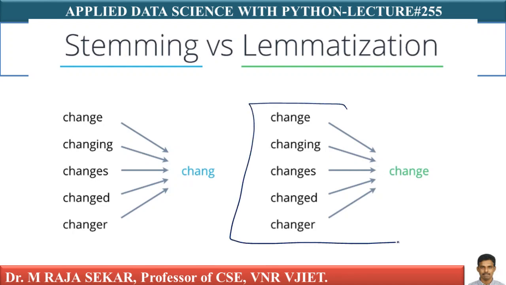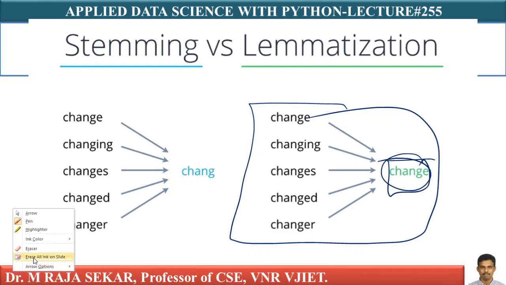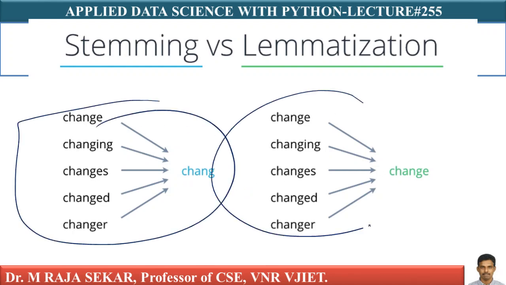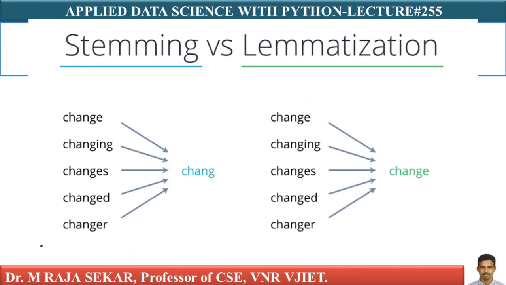What about lemmatization? Just see, this is the lemmatization output. This one, change, is a valid word. You can find this particular word in the English dictionary. As I told you, it has some dictionary lookups. Compare these two outputs so that you can understand the basic difference between stemming and lemmatization. Stemming output need not be a valid dictionary word, whereas lemmatization output is a valid dictionary word.